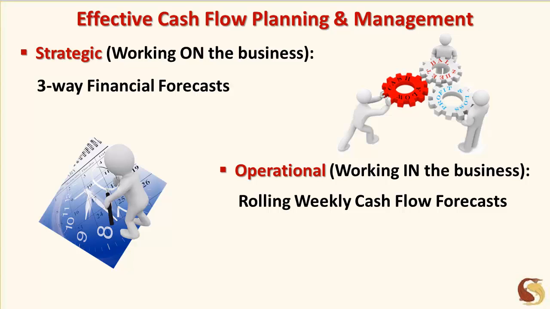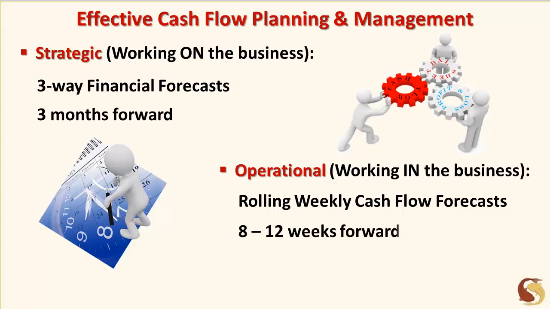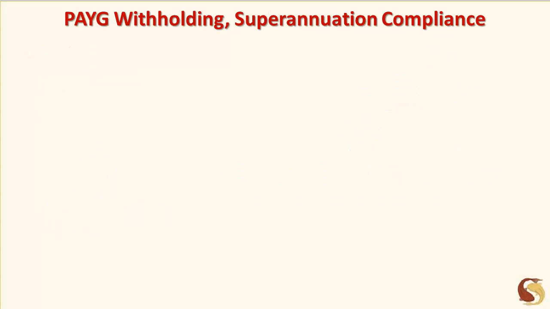The financial forecasts should be updated or rolled forward on a regular basis so that they are based on the most current information about business conditions. With monthly 3-way forecasts, you should always be looking at least 3 months forward. Rolling weekly cash flow forecasts should show what's happening for 8 to 12 weeks ahead.